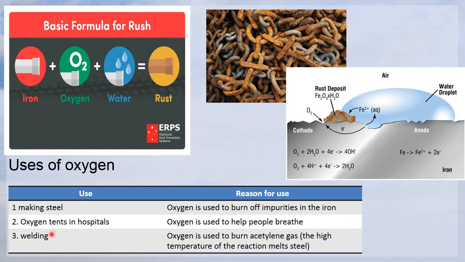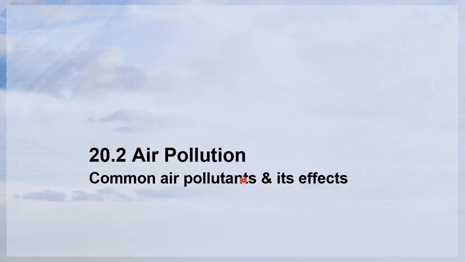Second one, oxygen tanks in hospitals. Oxygen is used to help people to live. Welding: oxygen is used to burn acetylene gas. The high temperature of the reaction melts the steel. Now we go to the second subtopic.